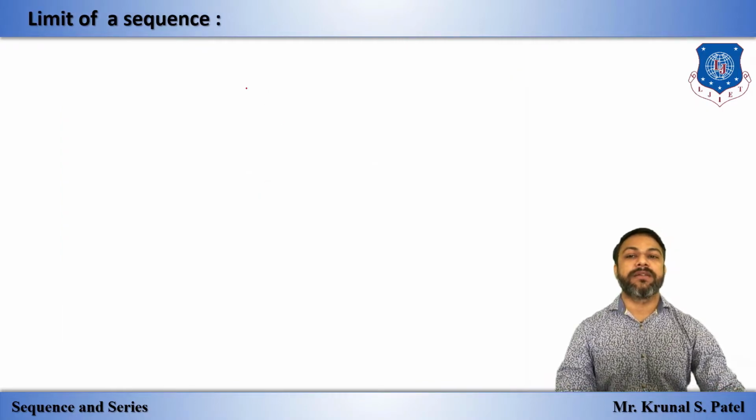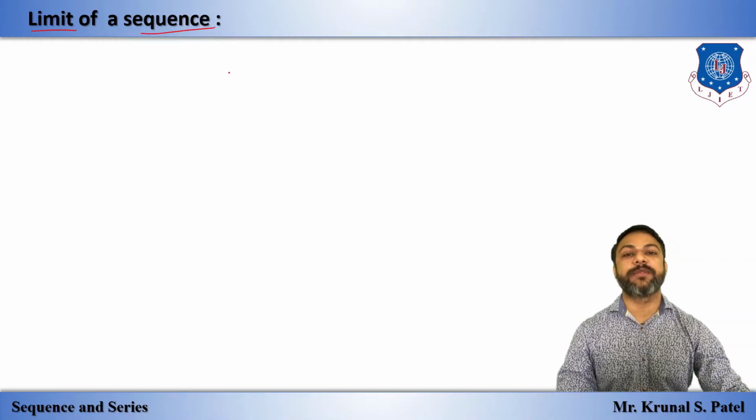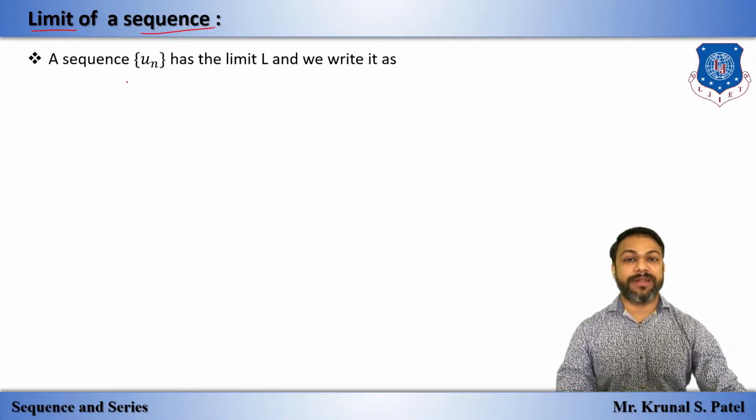Now before that, we will see the limit of a sequence. What is the limit of a sequence? We have a definition.